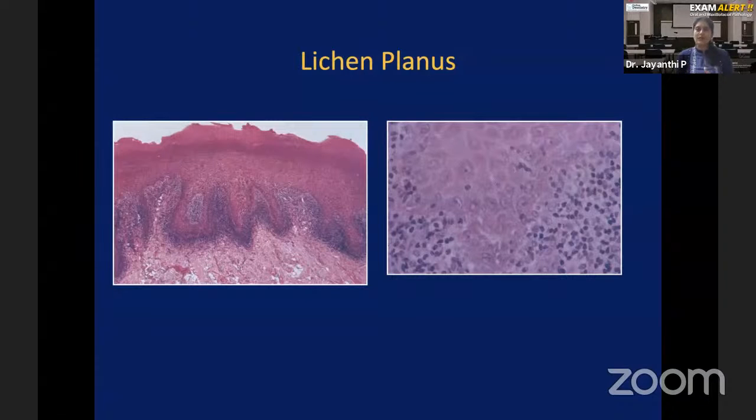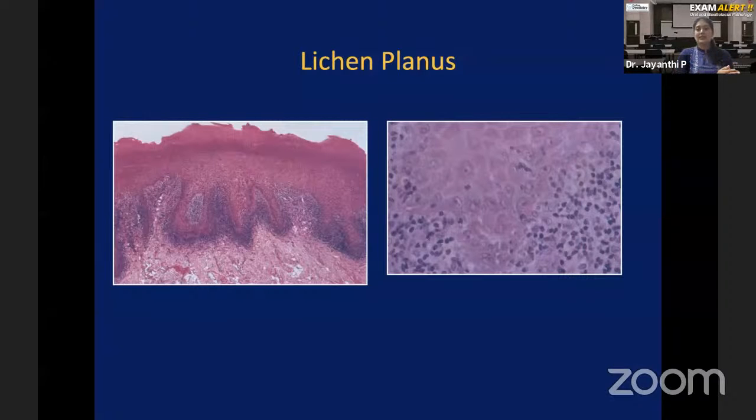You will get confused. That is normal for undergraduate students. That is why I am not concentrating more on that. I am concentrating on the basic concepts, because if you understand why the disease is caused, automatically you will be able to remember the clinical features and histopathological features. So you have two groups of autoimmune diseases.